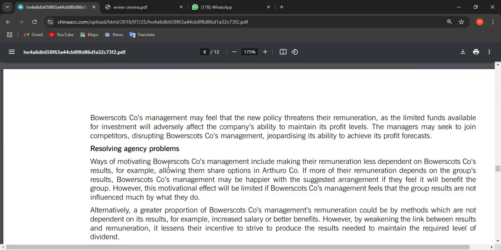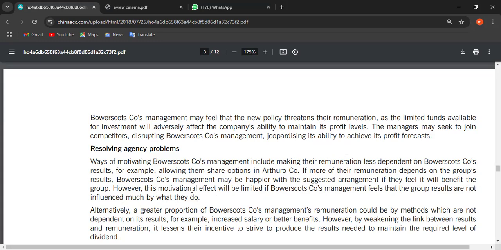Way of motivating the B Company management, including making their remuneration less dependent on B Company results, for example, allowing them share options. If more of their remuneration depends upon the group results, B Company management may be happier with the suggested arrangement if they feel it will benefit the group. However, this motivational effect will be limited if B Company management feel that the group results are not influenced much by what they do.